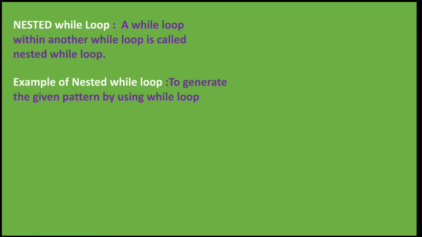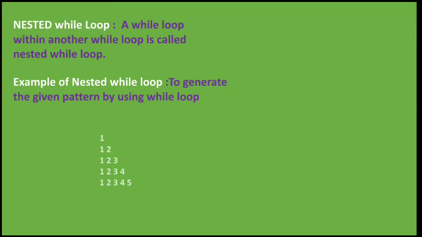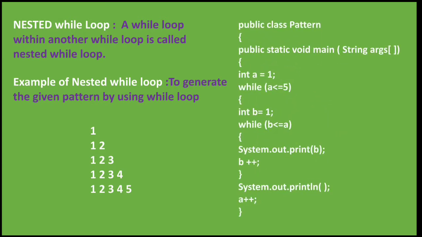Example of while loop. Let's see one example. This is the pattern, that is 1, 1 2, 1 2 3, 1 2 3 4 and 1 2 3 4 5. This is a pattern which can be done using a nested while loop. Now if you see the example of this program, we have created a class called Pattern, and we have started a main function, public static void main String args.